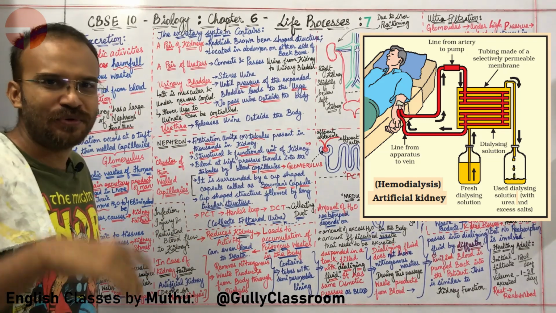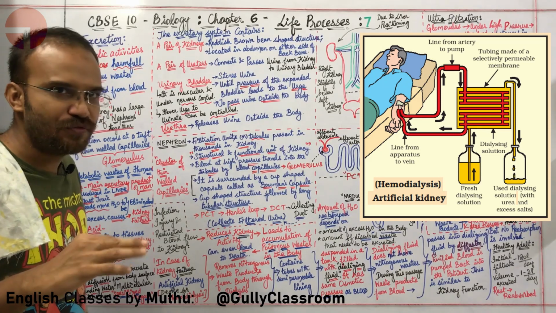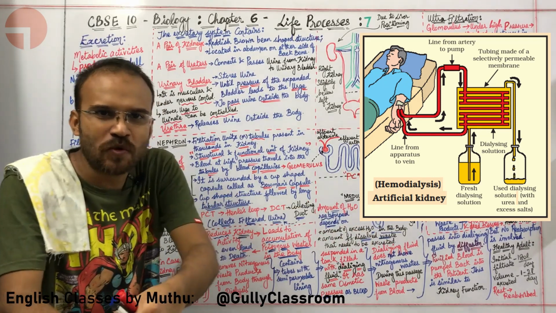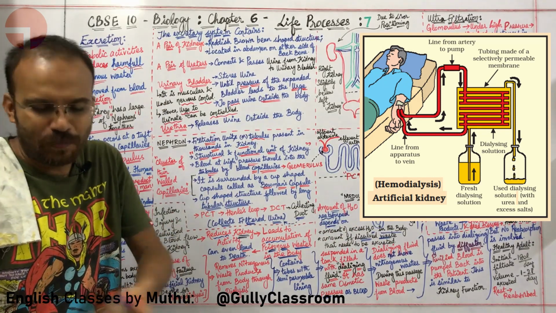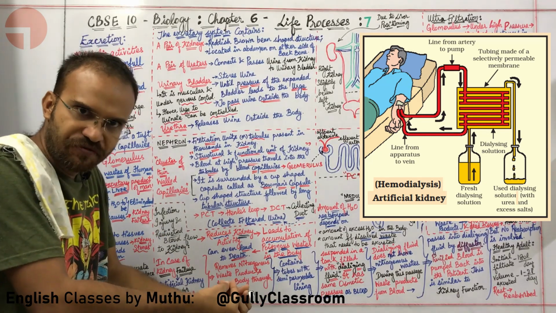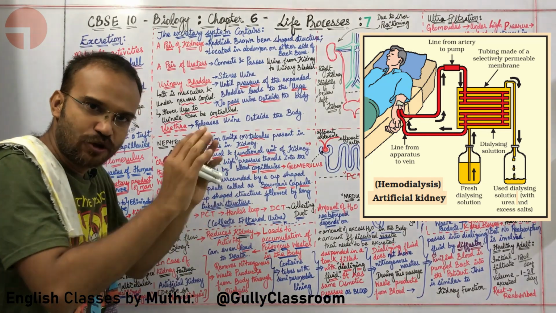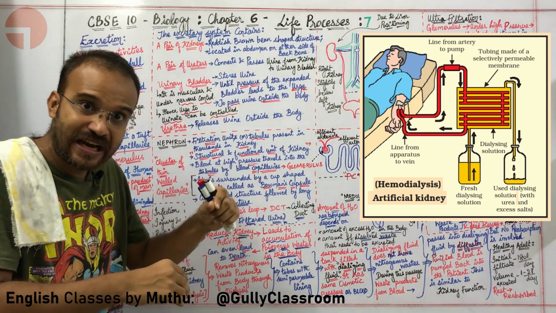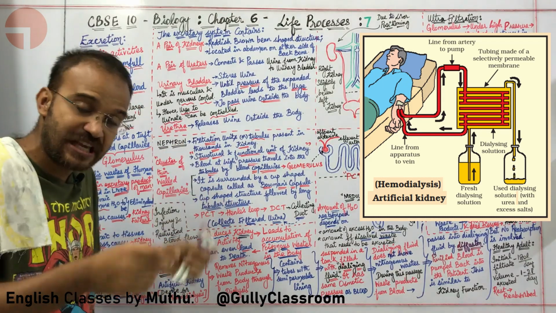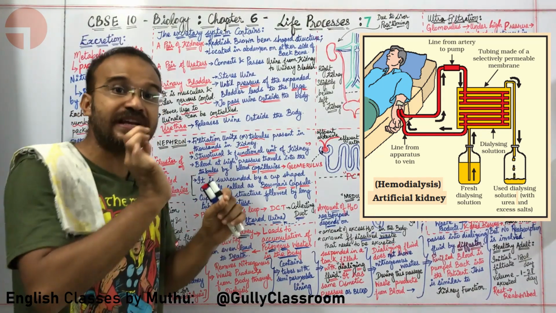Blood can be purified, and this blood can be sent once more into the patient. The blood is taken out of the patient and sent through the tubules. The tubules are suspended in dialysing fluid, which has the same osmotic pressure as blood without any nitrogenous waste.